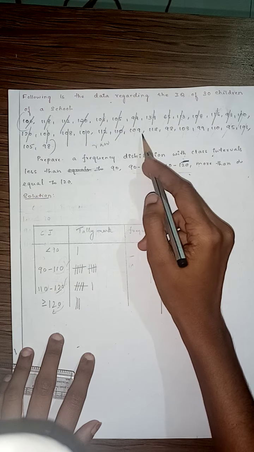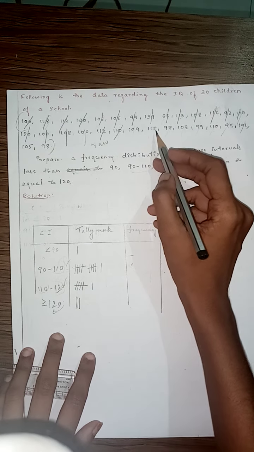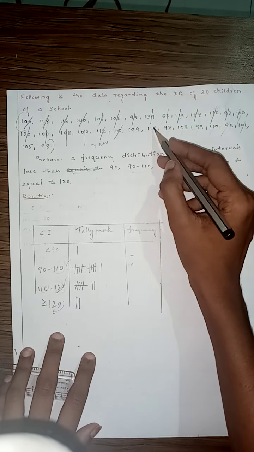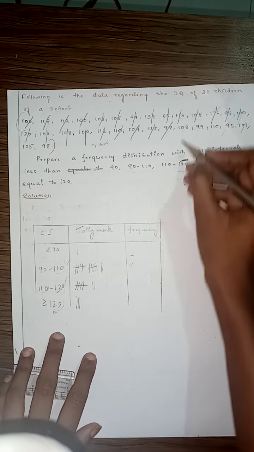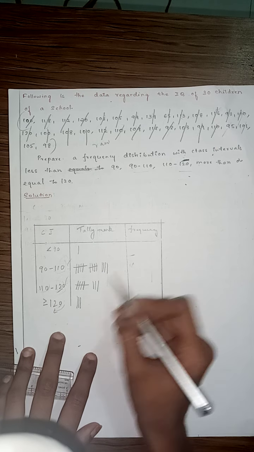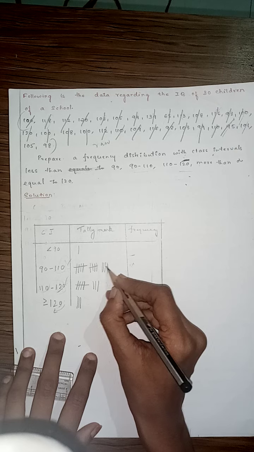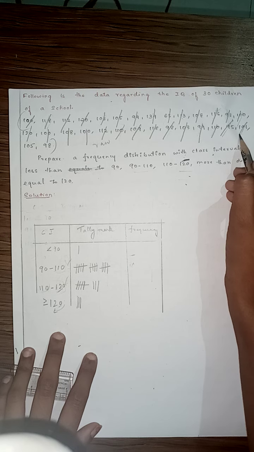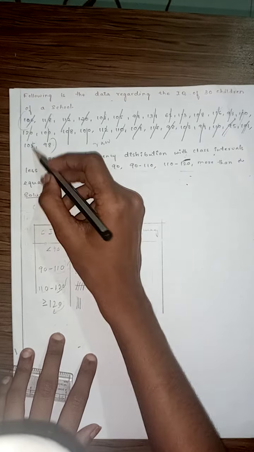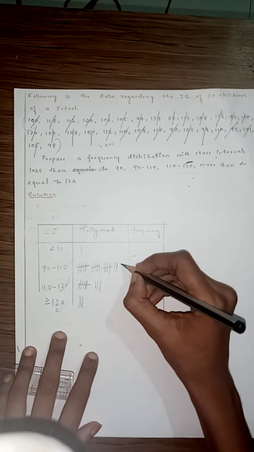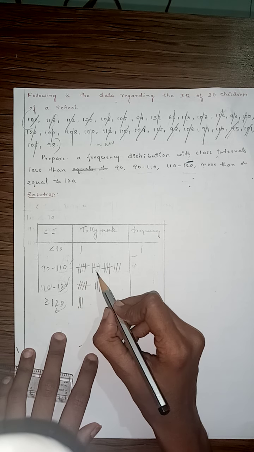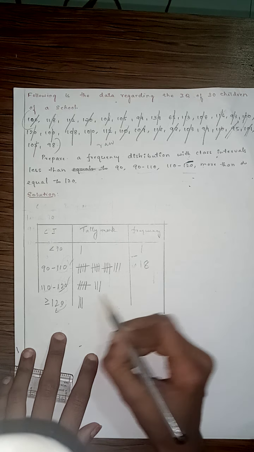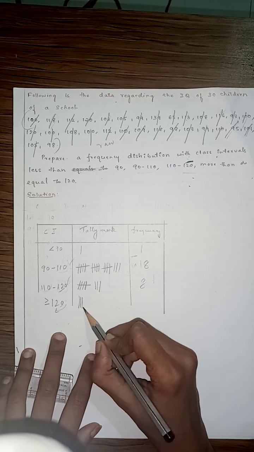Next it is 109. Where is 109? Here. 117 here. Next 98 here. 103 here. 99 here. 110, 110 in here. Next 95, 1, 2, 3, 4. So 5. 101 here. 105 here. 98 here. So what is the tally marks? The frequency: 5, 5, 5, 15, 16, 17, 18. 5, 6, 7, 8. 1, 2, 3.